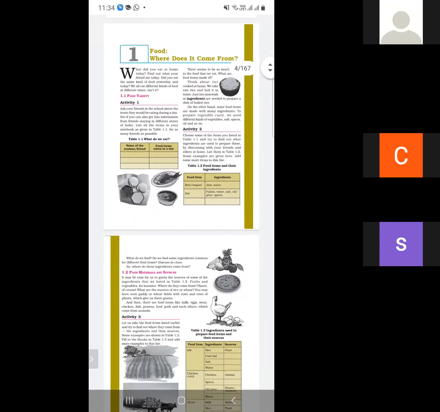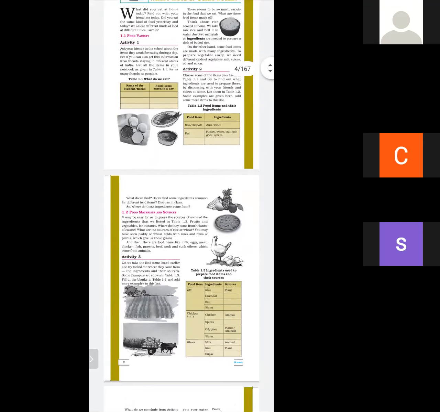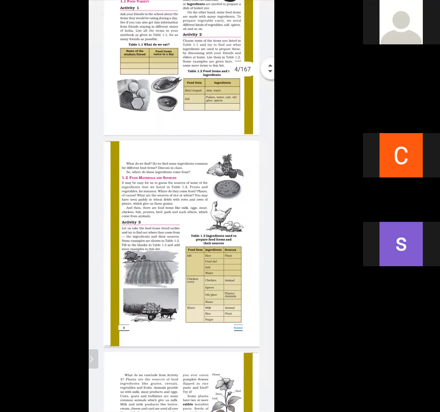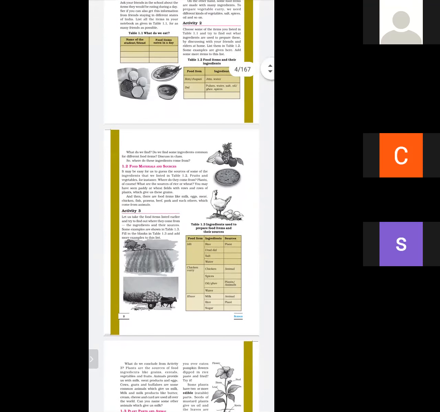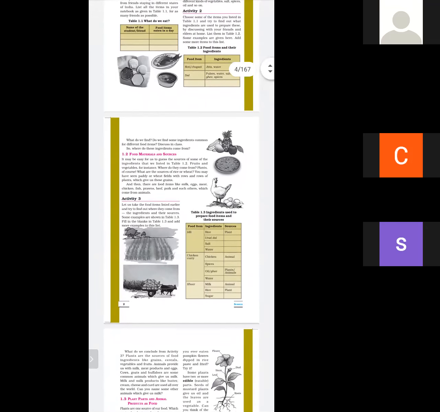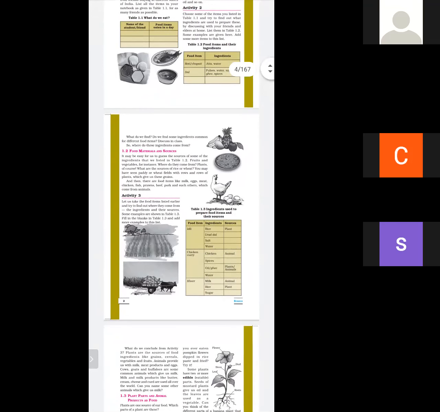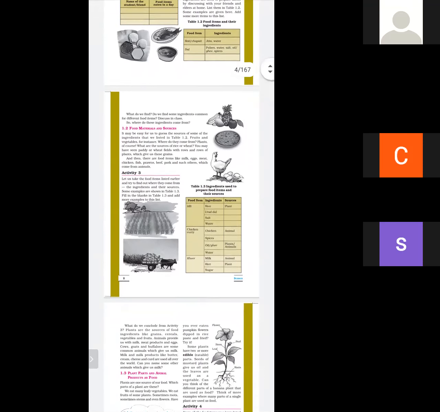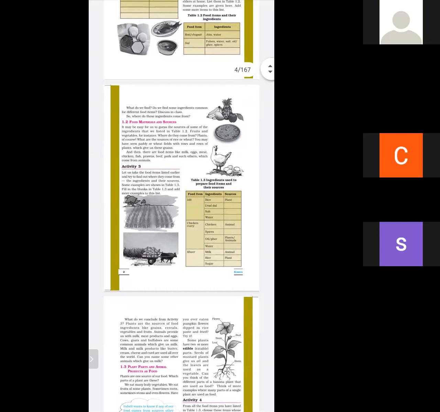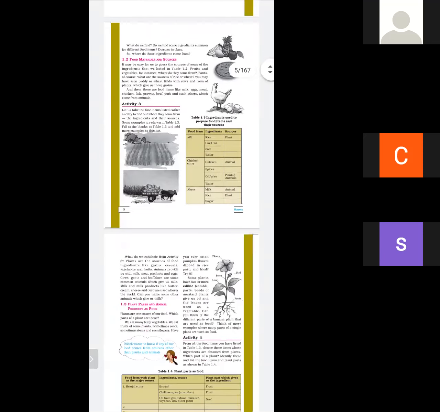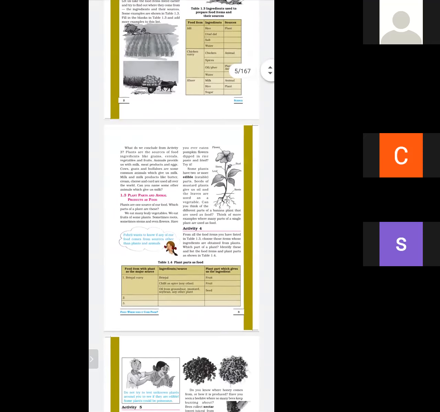And what are the food materials and their sources? Idli. What are the ingredients? Rice, urad dal, salt, and water. And their sources are plant. And what are the ingredients of chicken curry? Chicken, spices, oil, ghee, and water. And we obtain from plants and animals. And what are the ingredients of kheer? Milk, rice, sugar.